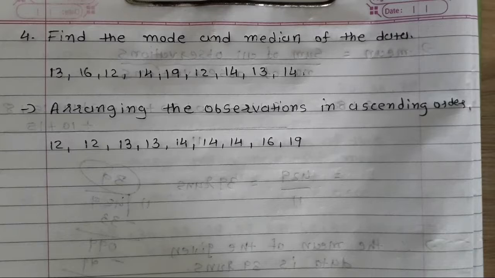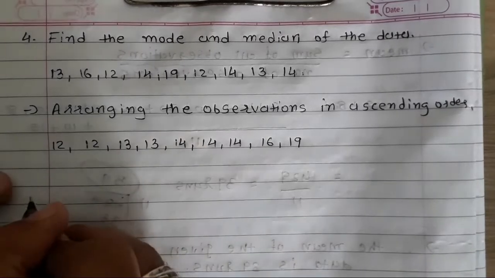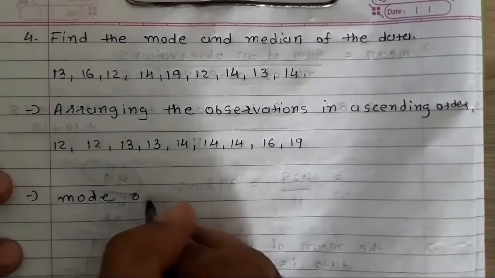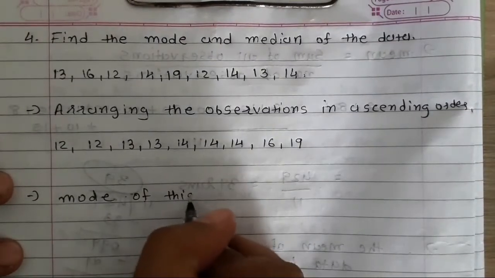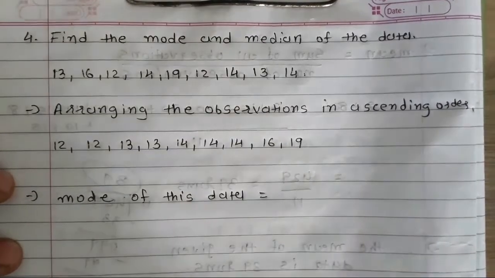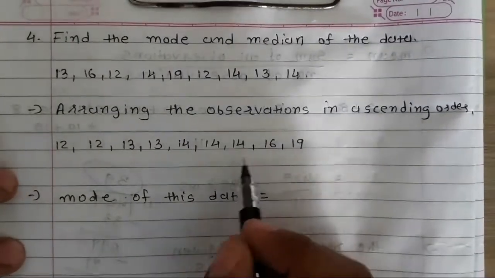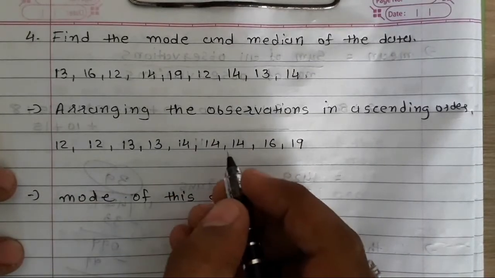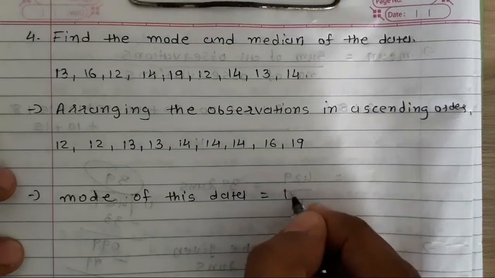The question is to find the mode. So we will write: mode of this given data is equal to the most repeated number. The most repeated number here is 14. We can see 14 is repeated thrice, so I will write 14.